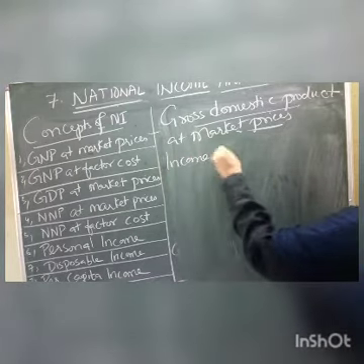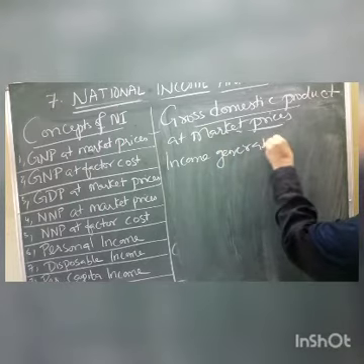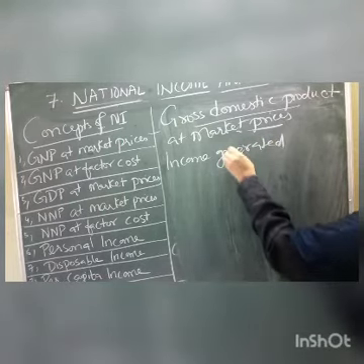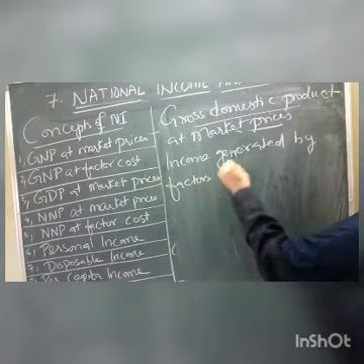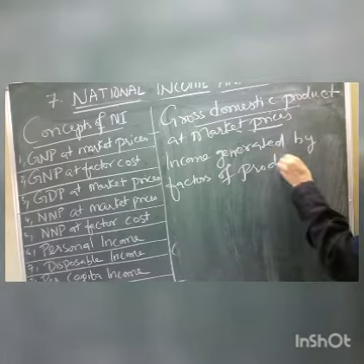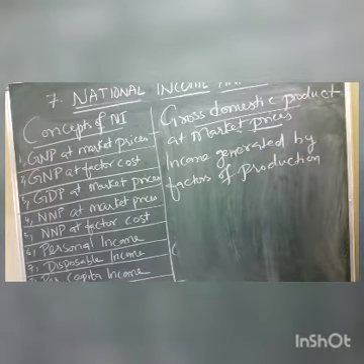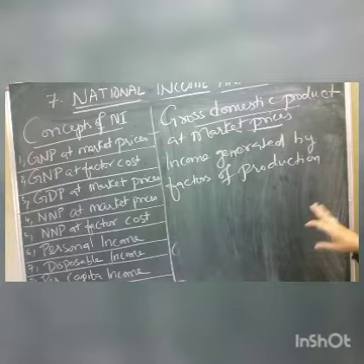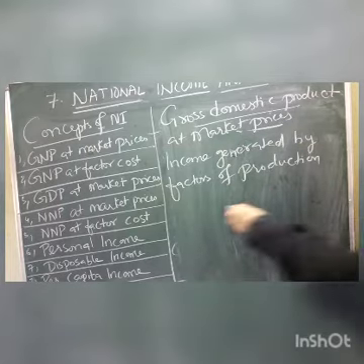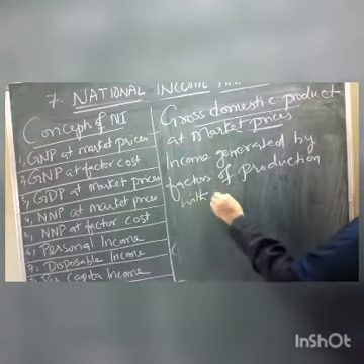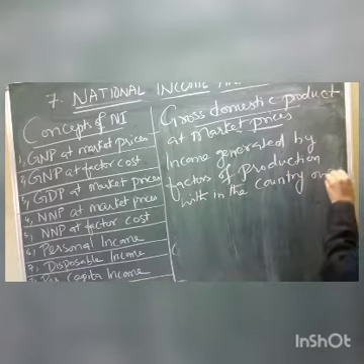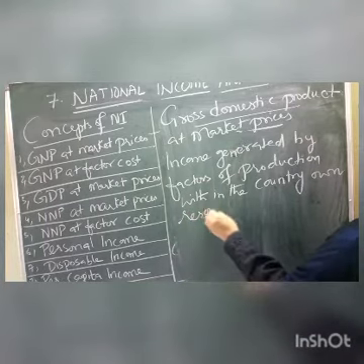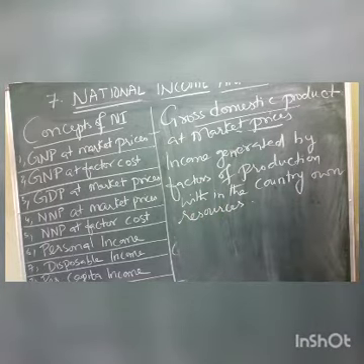Income generated by factors of production. What do we mean by the factors of production, children? Factors of production: land, labor, capital, organization within the country. Within the country from its own resources. From its own resources is called gross domestic product.